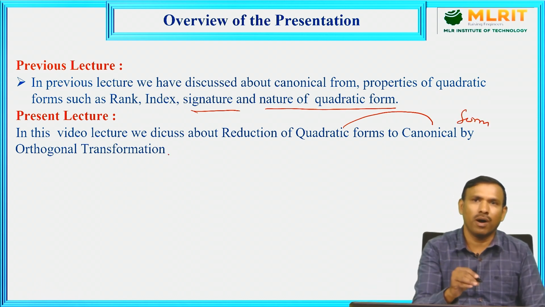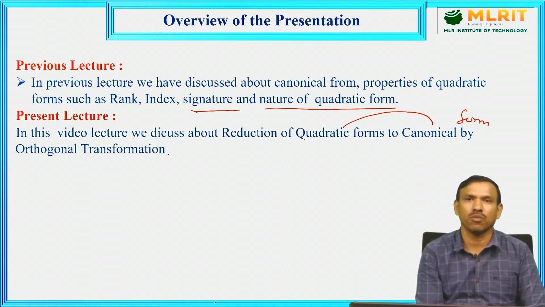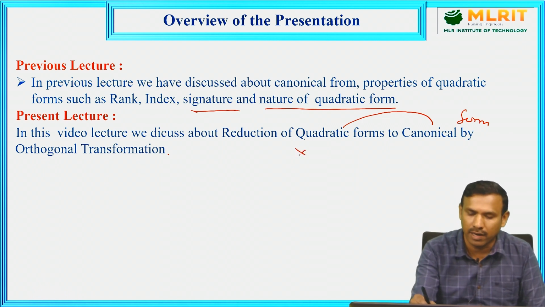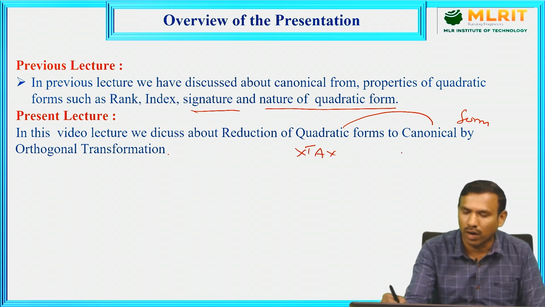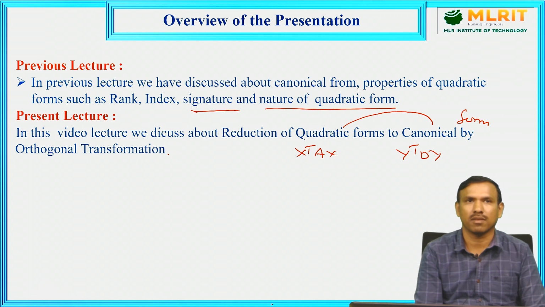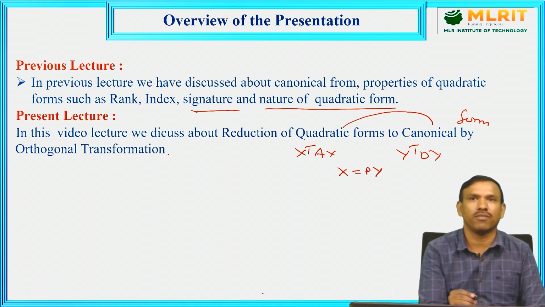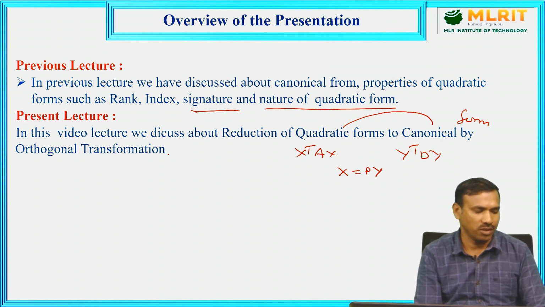Quadratic form is a second degree polynomial, and canonical form is also a second degree polynomial. What is the difference? Quadratic form can have square terms and product terms, whereas the canonical form has only square terms. Generally, we write the quadratic form as x transpose Ax, and the canonical form as y transpose Dy. Both are second degree homogeneous terms. Then a transformation happens from x variables to y variables, which we call x equals Py, that we are going to discuss in this lecture.